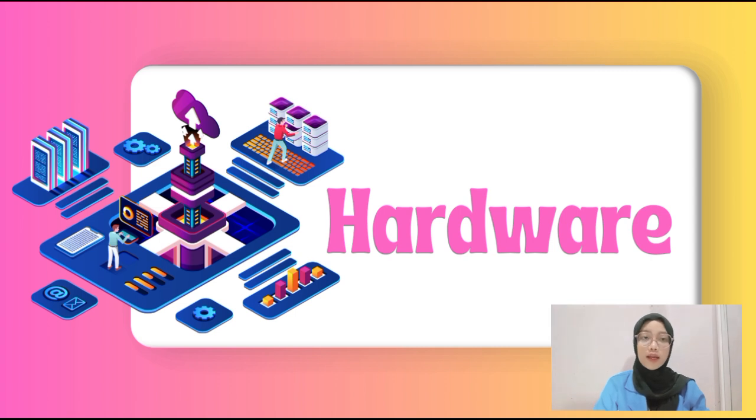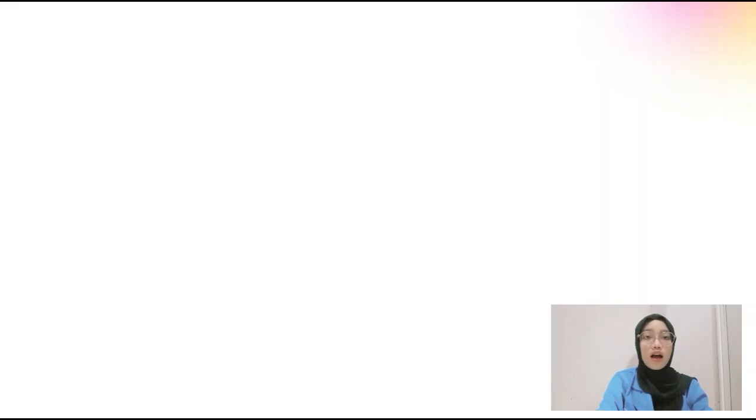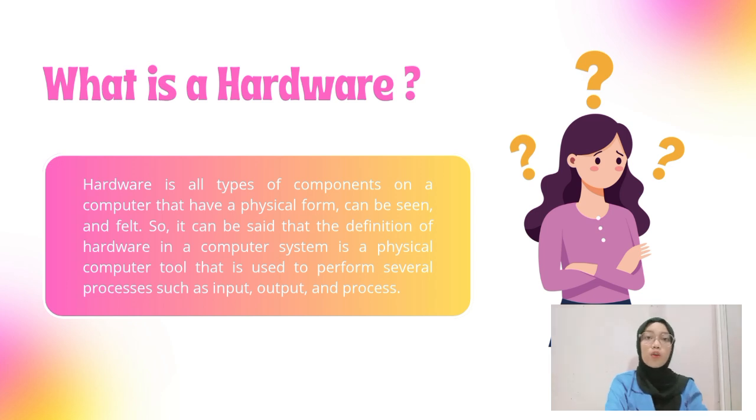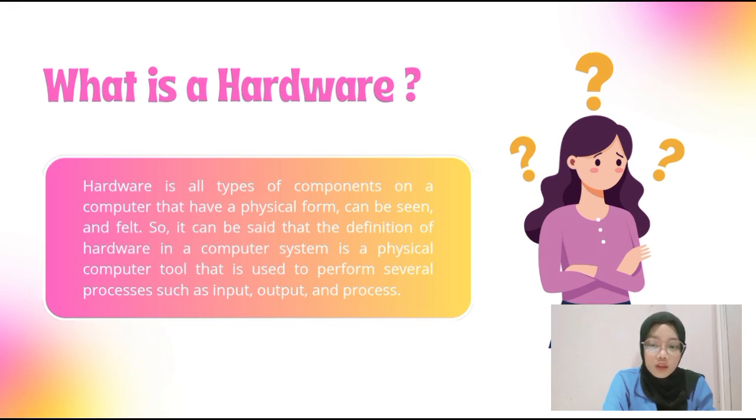Next, I will explain what hardware is. Hardware is all types of components on a computer that have a physical form, can be seen and felt. So, it can be said that the definition of hardware in a computer system is a physical computer tool that is used to perform several processes such as input, output, and process.